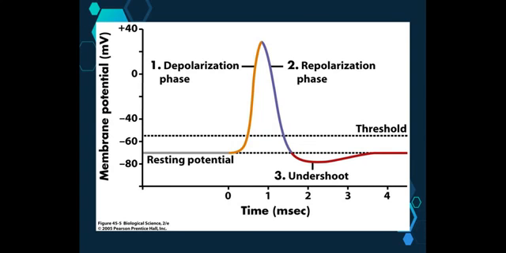The time taken for an action potential to take place is extremely short, as nervous impulses need to travel extremely quickly to send messages from receptors and then back to the effectors during a reflex arc to avoid injury. The threshold is the amount of positive change needed in the membrane potential before an action potential is produced. The depolarization must reach a threshold which is at least 15 millivolts more positive than the resting potential of minus 70 millivolts. No action potential is produced if the depolarization is below this level.